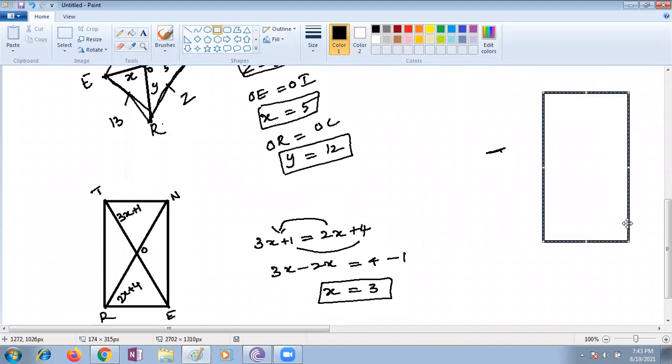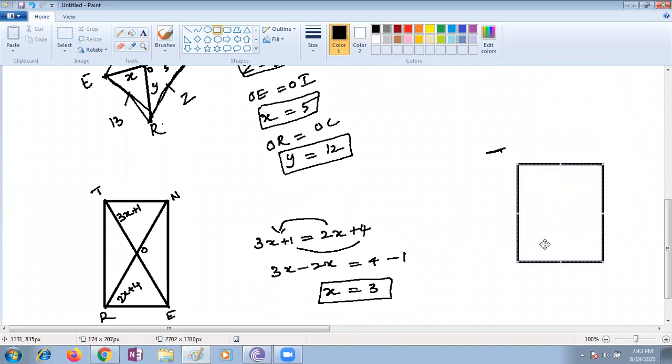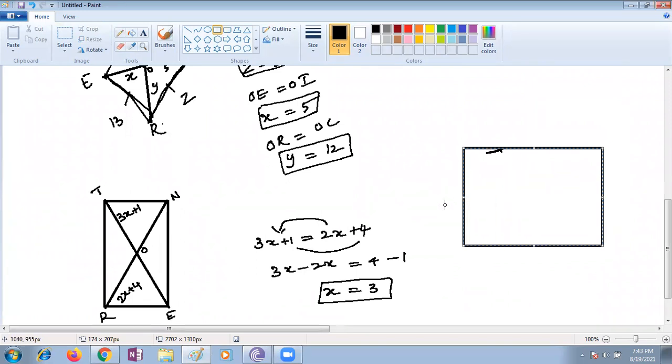It's a rectangle. Diagonals are given. The values of a few angles are given here.